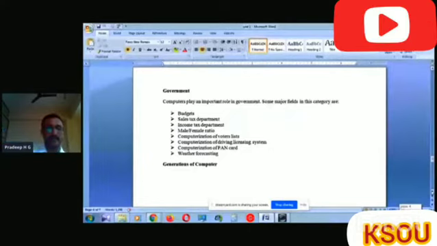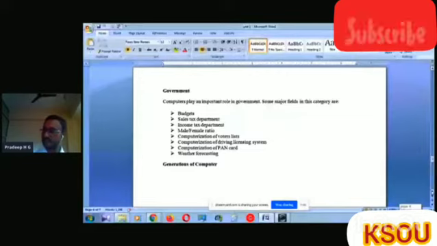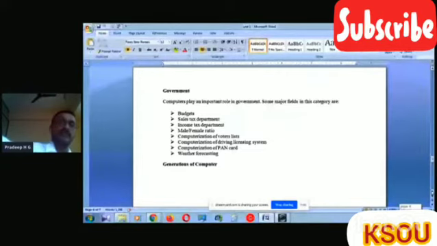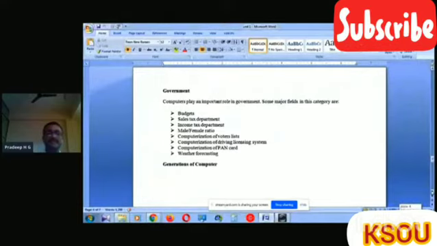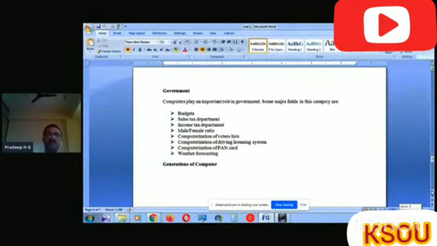Then computerization of voters list: how many voters are there, and the eligibility, what documentation is required to generate a voter list, like that. So many things will be carried out and stored. The information will be stored in the government sector also.